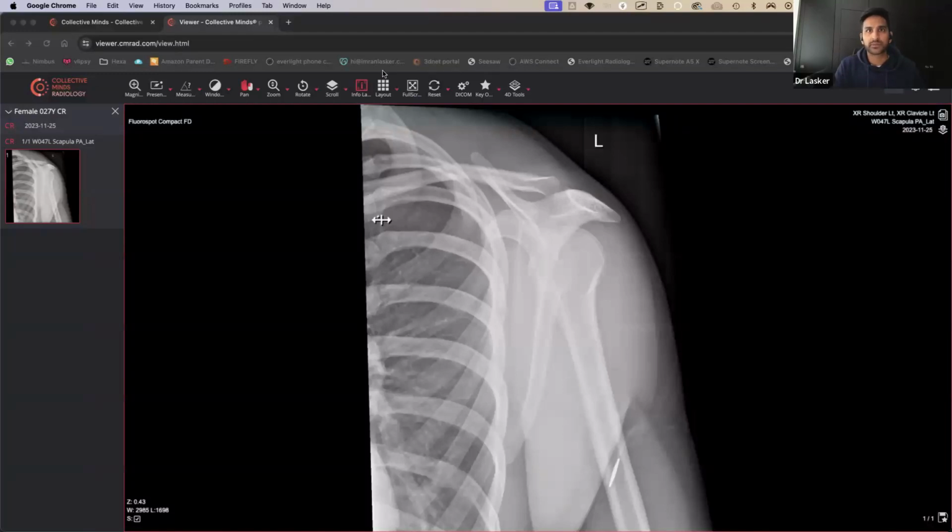Oh, hang on, I don't know why that keeps popping up. So it looks like a bit of a light bulb. It's kind of doing this, right? But then the other thing you have to realize is that we don't have an on-fast view. We don't have an AP view. So it's not going to be entirely accurate. And therefore, I would actually refrain from saying whether there's any dislocation whatsoever, unless you've got at least two views minimum. Two views at least would be great. Otherwise, I'd be refraining from doing so.